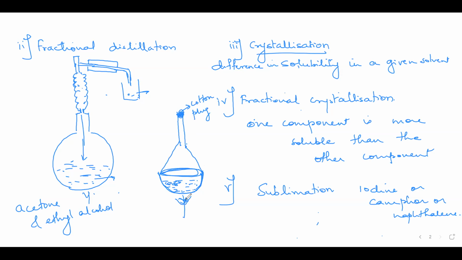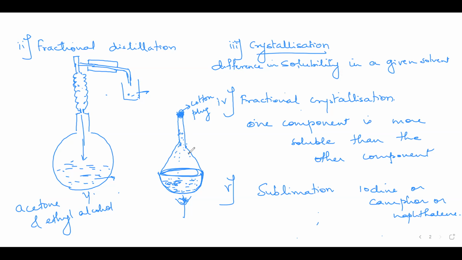Then when you start heating, supposing the naphthalene or camphor present here, they will start moving into the vapor form. Those vapors, when they come towards this part of the funnel, this part of the funnel is cooler. So the vapors start condensing here and the solid crystallizes here back.